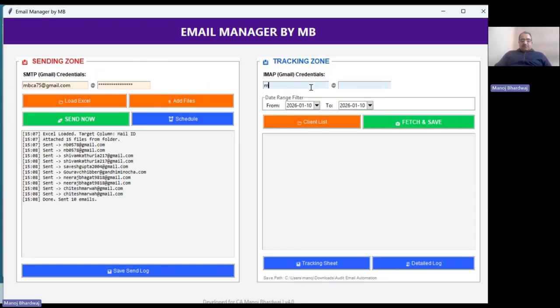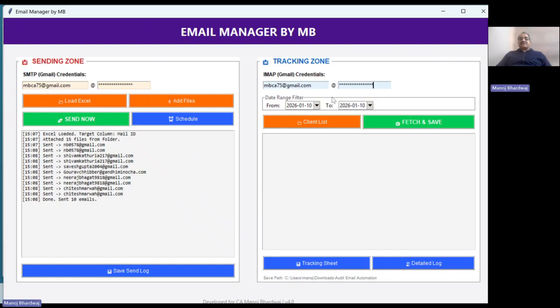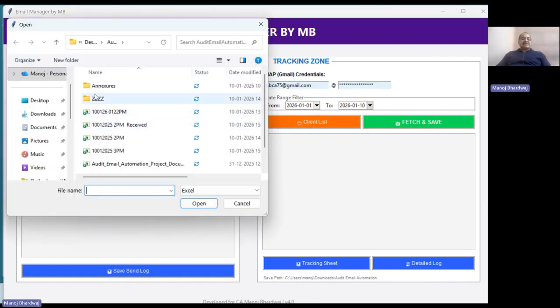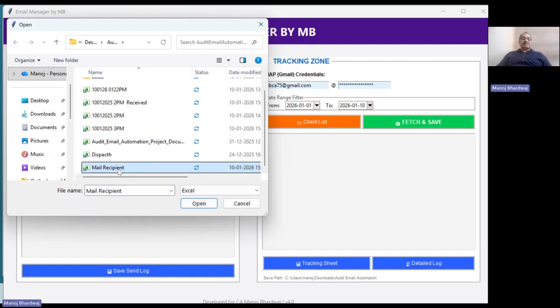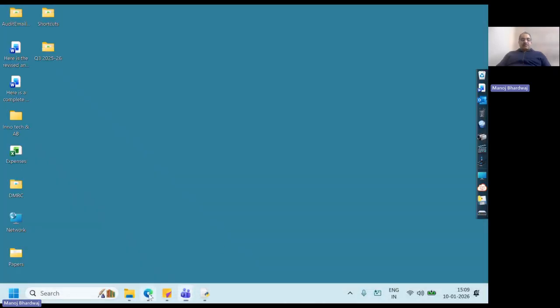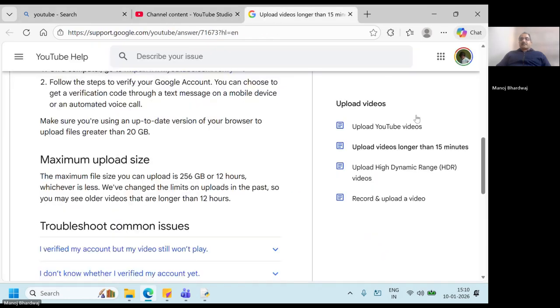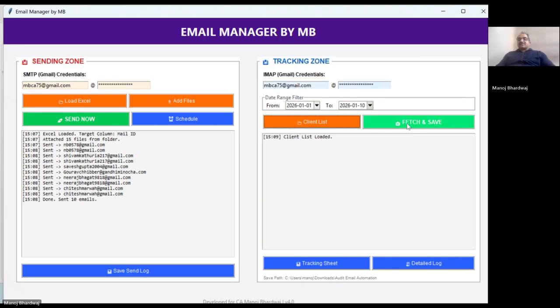Now I have to see this portion. Here I'll fetch the emails. So now I'll select the period from 1st of January to 10th of January. Client list, it is the same Excel file that I have to upload that contains the mail recipients. Same Excel file I have to upload. Now, just to, of field, I'll do one thing. Fetch and save.